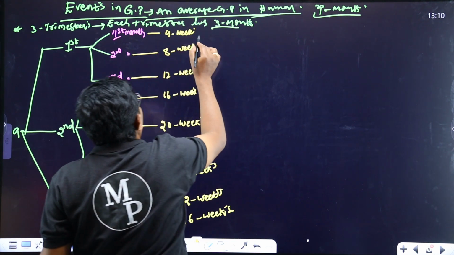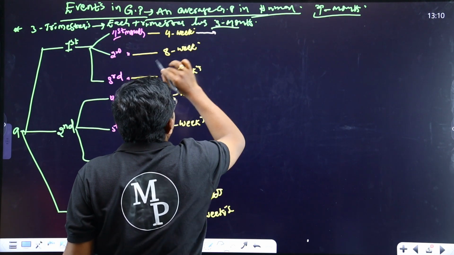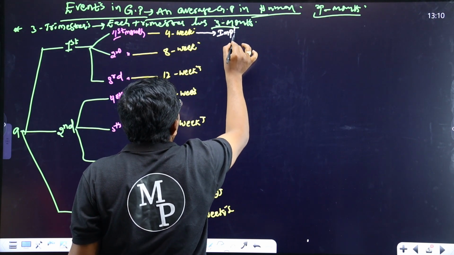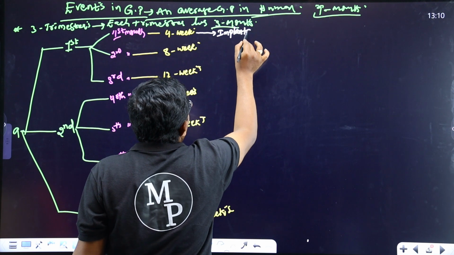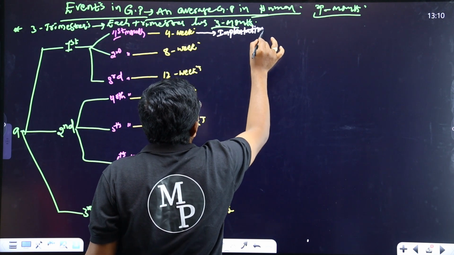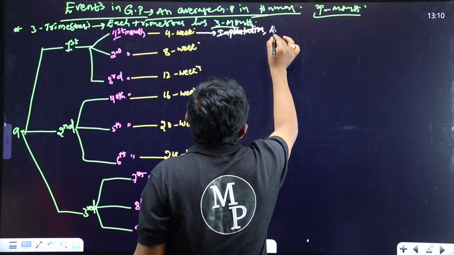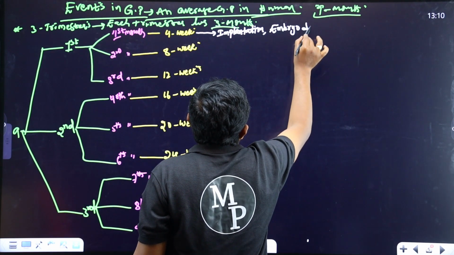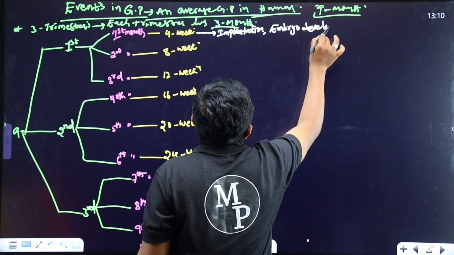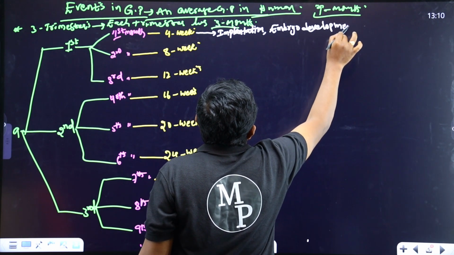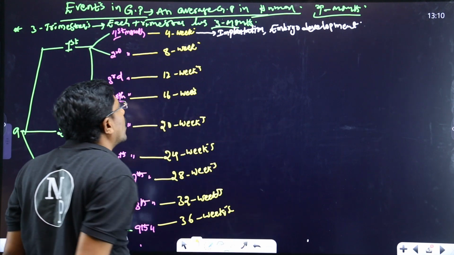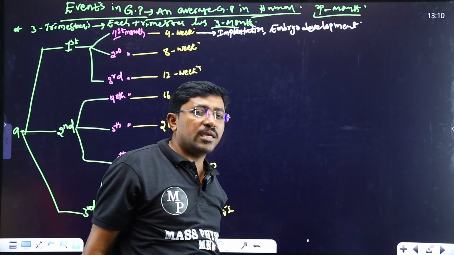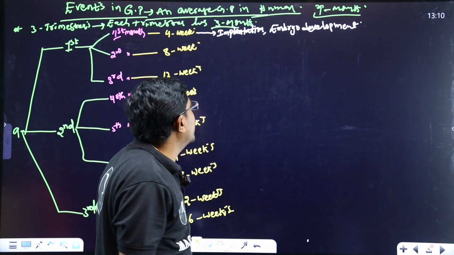Okay, right. In the first week of the gestation period, what happened? Implantation takes place here, and embryo development. Embryo development, that's enough. There is no specific event in the first month of the gestation period.